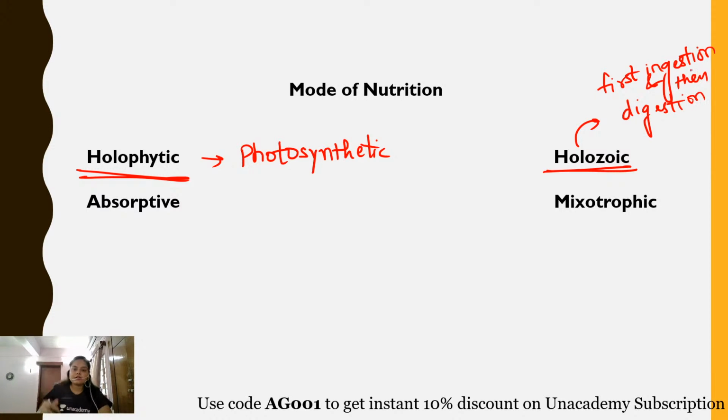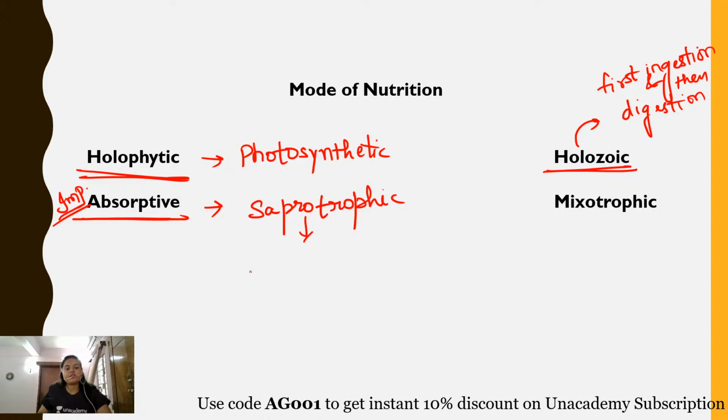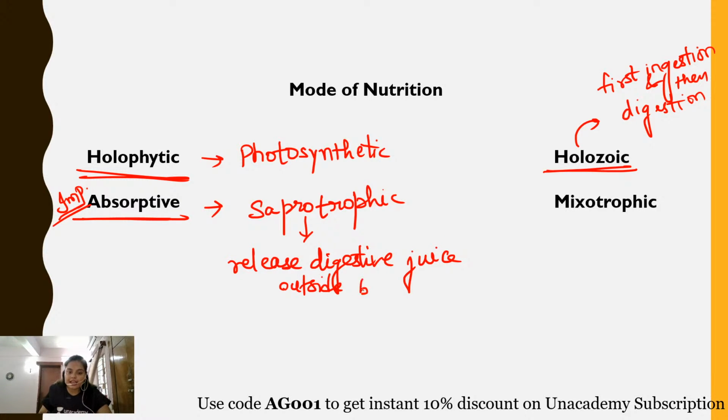Got it? Third is the absorptive mode of nutrition. This particular term is, my dear students, really important, because the question has been asked using this particular terminology. What is absorptive mode of nutrition? It is the saprotrophic mode of nutrition. That means the organism first releases digestive juice outside the body, which helps in the breakdown of the dead and decaying organic matter. Saprotrophic mode of nutrition means obtaining nutrition from dead and decaying organic matter.